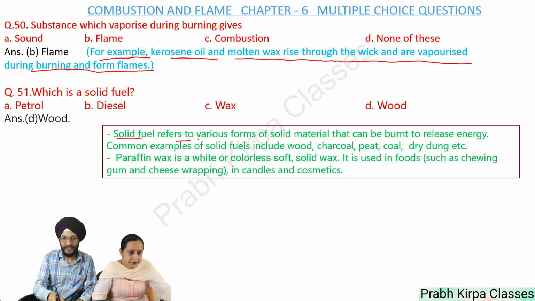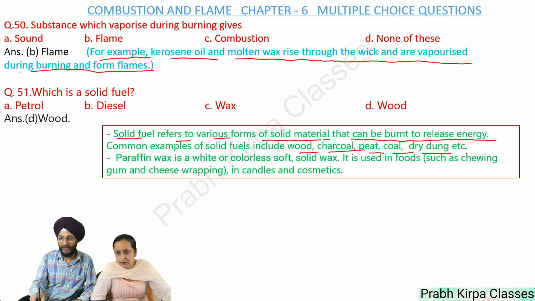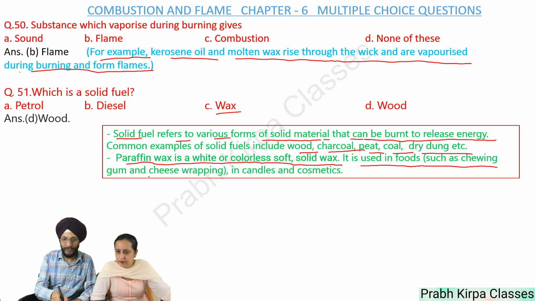Solid fuel refers to various forms of solid material that can be burned to release energy. Common examples of solid fuels are wood, charcoal, peat, coal, dry dung, etc. Here we have also been given an option of wax. Let us discuss. Paraffin wax is a white or colorless soft solid wax. It is used in foods such as chewing gum, cheese wrapping. It is also used in candles and cosmetics.